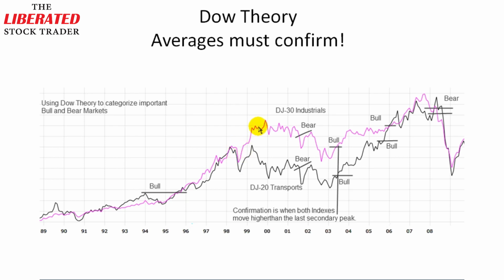I've also noted here, just at the beginning of 2001, there was a bear market flagged as the price failed to beat a previous secondary peak. And in fact, both started moving down below support levels here. And you can see that.